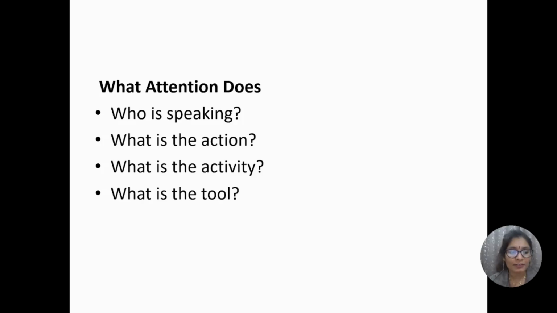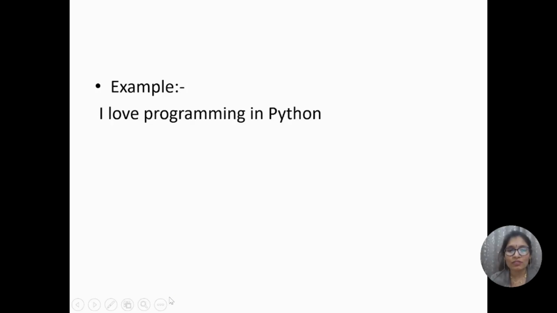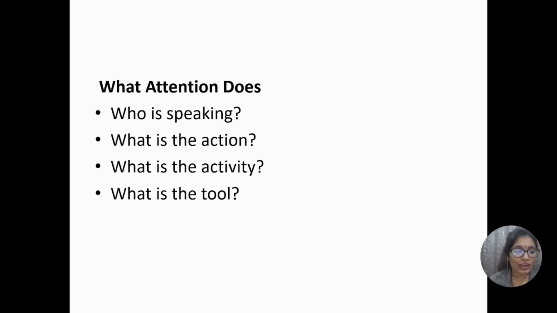Programming. What is the tool? Python. I use this example so that self attention helps the model answer very basic questions, and attention helps the model connect these relationships mathematically.